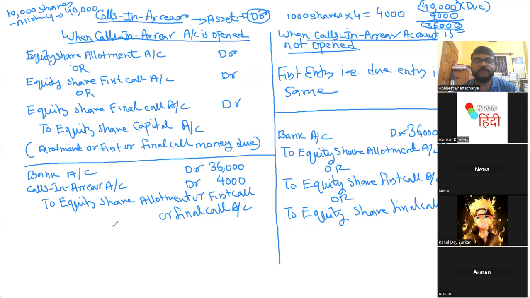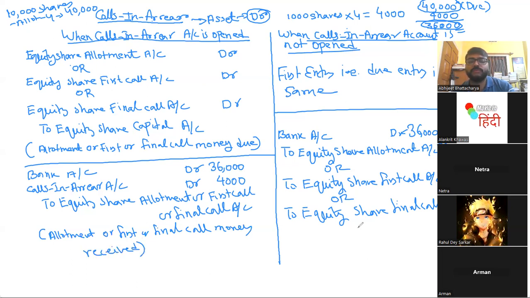And what will be my narration? Very simple. In the first case, इसमें narration क्या होगा? Allotment. Very simple. Amount received on 36,000, allotment or first or final call. मानी जिस कॉल में भी पैसा मिल गया है, money received. And same over here also. Is that clear to all of you students? Yes, sir. Okay. So now you can start copying this.